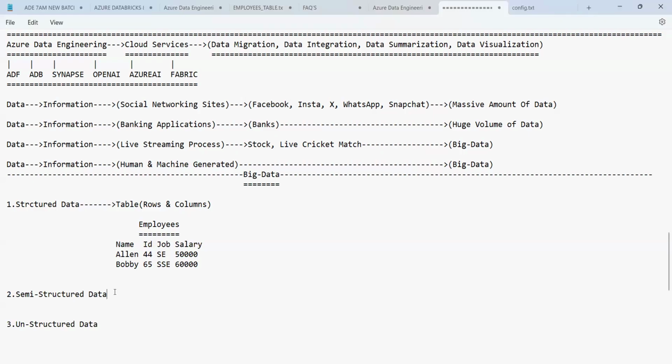Then we have the next one, semi-structured data. What do you mean by semi-structured data?